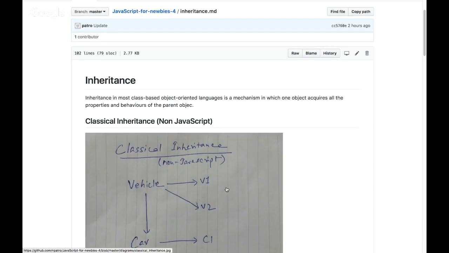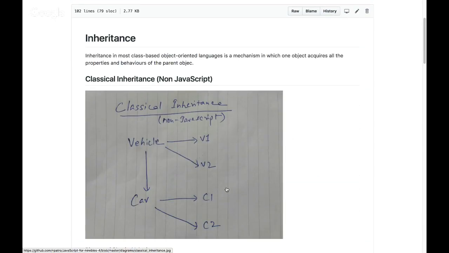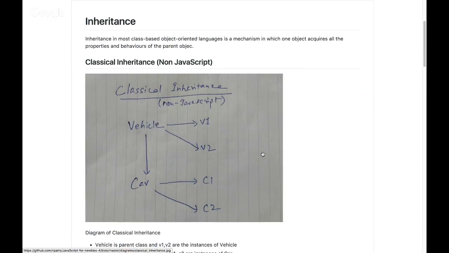So this is a small diagram I put in to explain how non-JavaScript inheritance works. Let's say there is a vehicle parent class. I can create two objects out of that, v1 and v2. You can see the arrows are outwards, right? From vehicle the v1 gets created, from vehicle the v2 gets created. Once it's done, vehicle and v1 are two separate entities. There is no exact relationship between them.